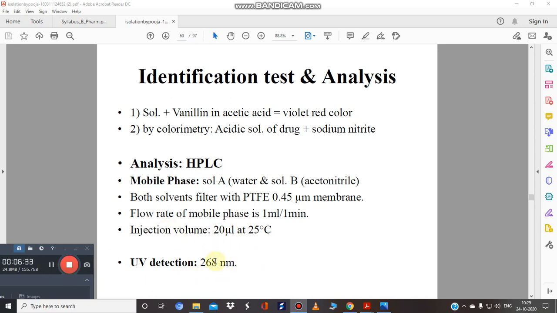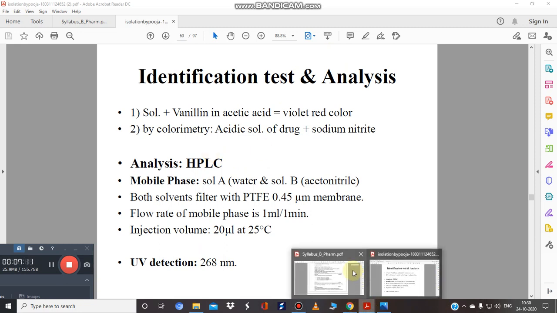Don't worry, you don't have to remember it. I will prepare a chart, a table for you in the last, and I will try to add all the drugs into it, and we will recall the stationary phase, mobile phase, UV detection, or mainly the isolation part in that table, and then we can easily write this method. Don't worry if you are confused about the HPLC method. In this, the stationary phase is different, the mobile phase is different, so how can we remember that? Don't worry, we will ultimately summarize it. Actually, we have to remember this because this is in our syllabus.